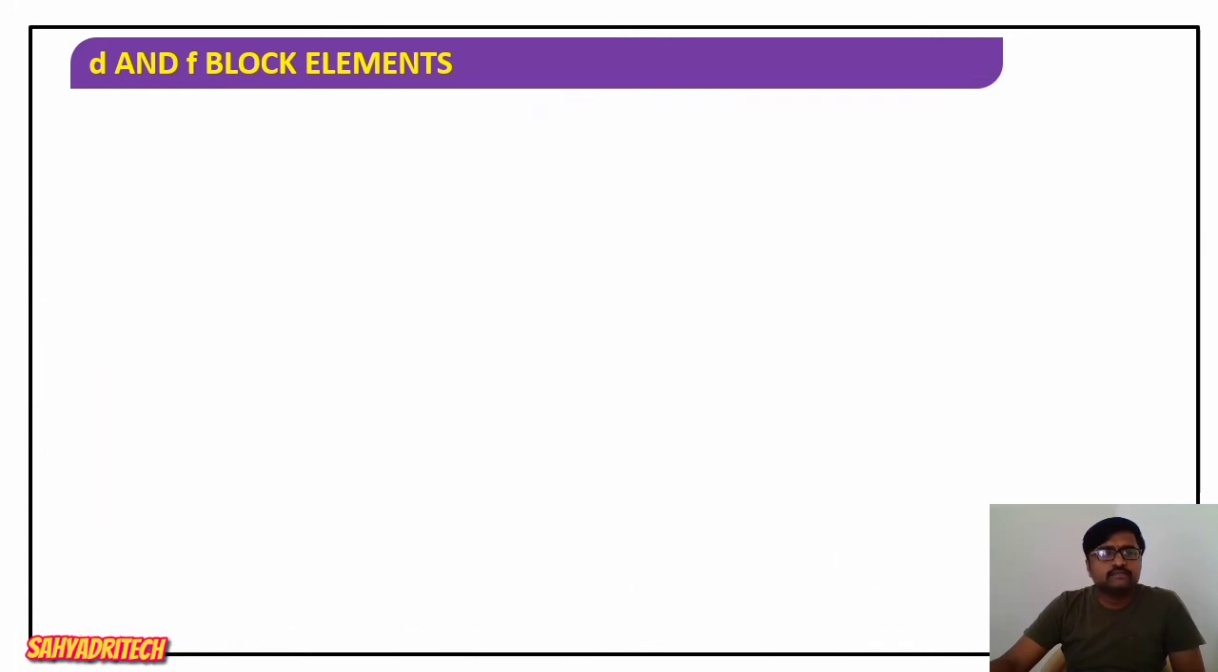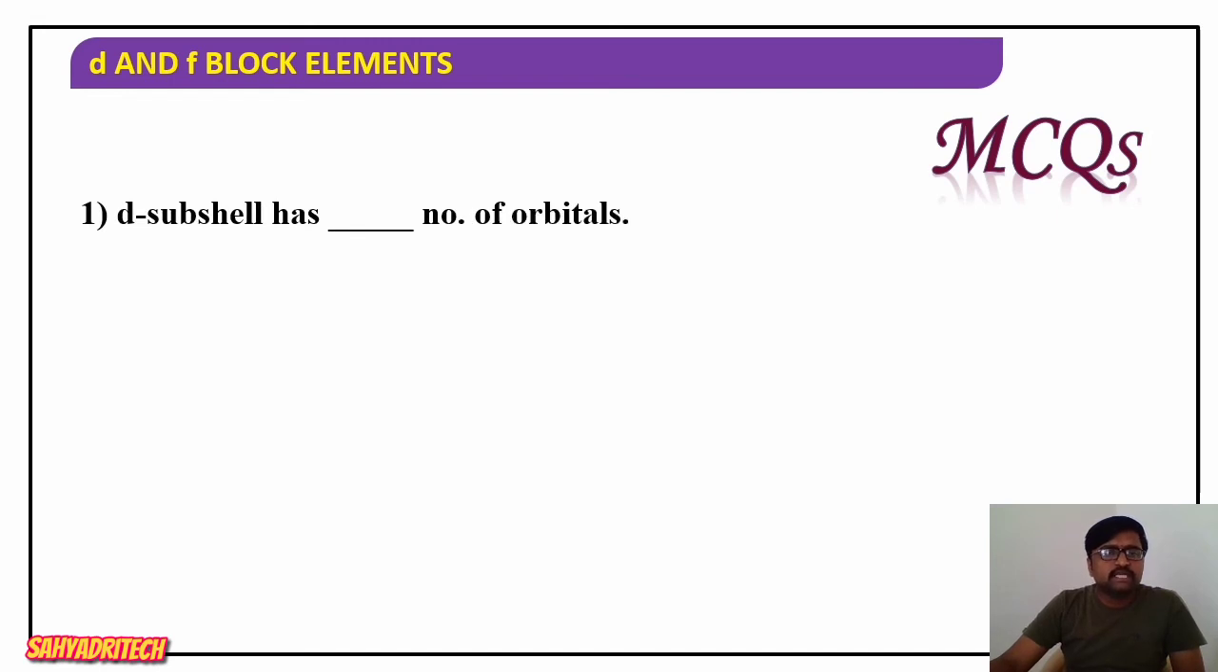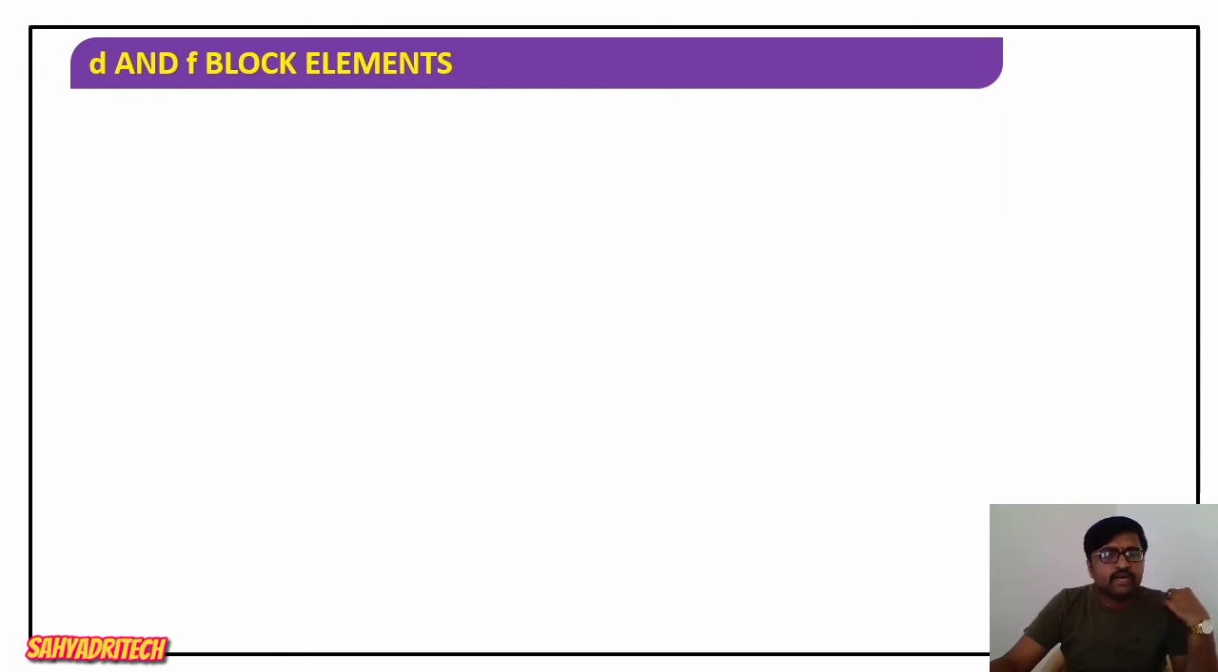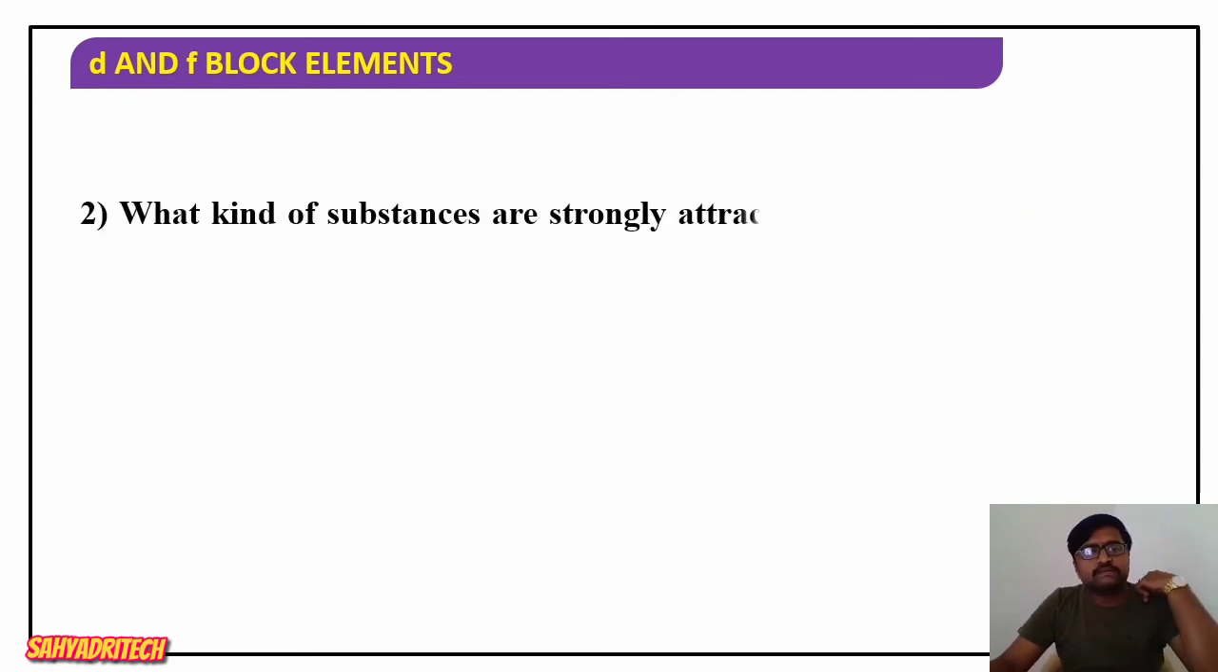Well, now coming to the MCQs. First one, the d subshell has dash number of orbitals. If I consider the d subshell, how many orbitals are there? 1, 3, 5 and 7. Yes, in the d subshell, how many orbitals? There are 5 orbitals present in a d subshell. So option C.